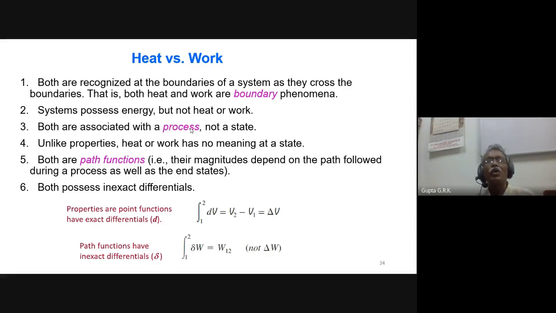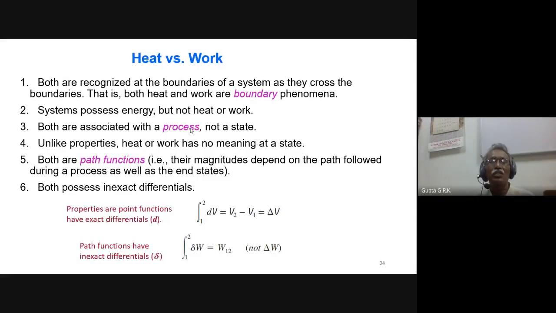And so it is not a point function. And both are associated with processes, not a state. At this particular state, how much heat does it have? Nothing. How much work does it have? Nothing. We cannot say anything. When it goes from one state to another state, how much heat is transferred? How much work is transferred? We can say. So it is a function of path or process.